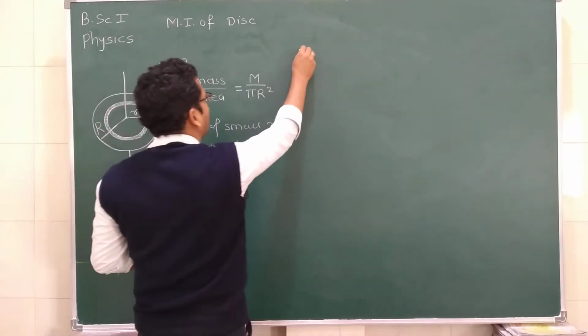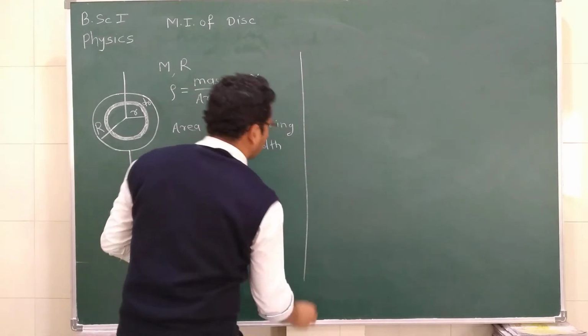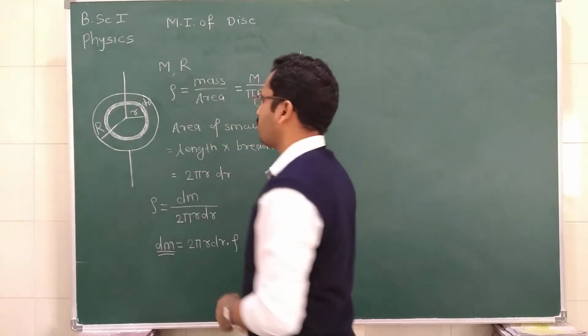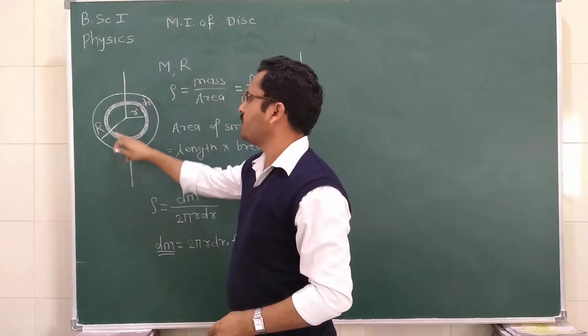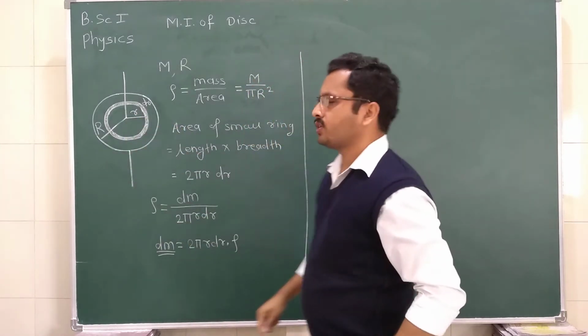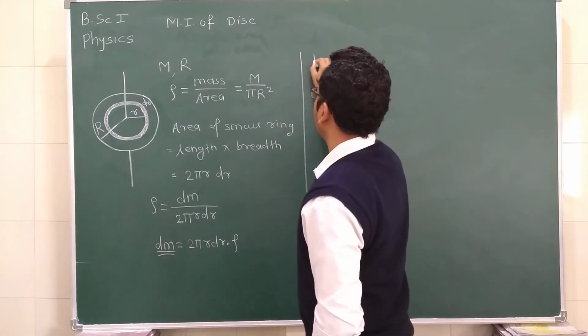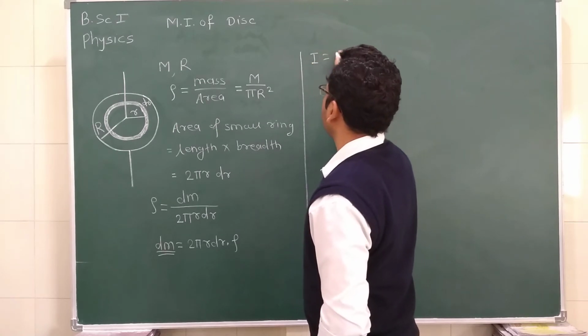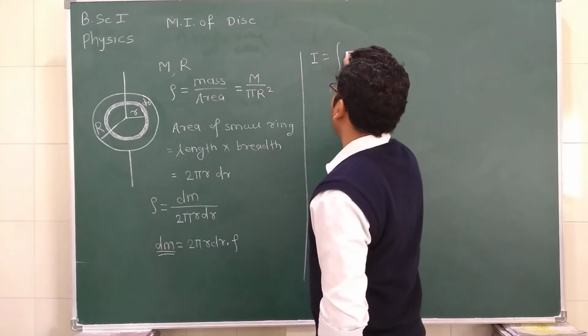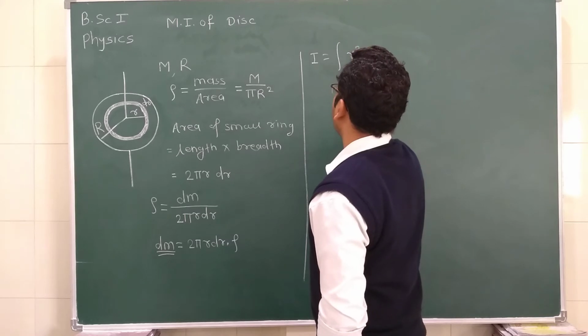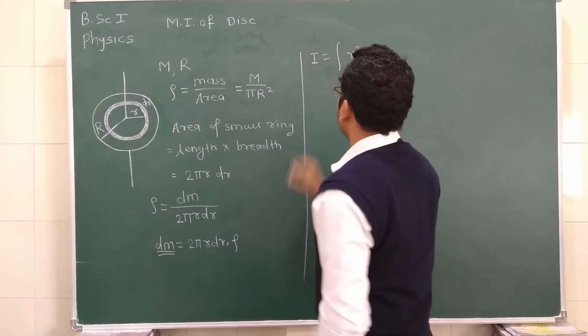Now what is the moment of inertia of this small ring about this axis of rotation? We can calculate the moment of inertia I as the integration of r square dm. What is r?